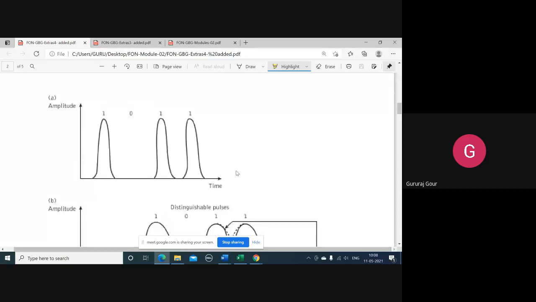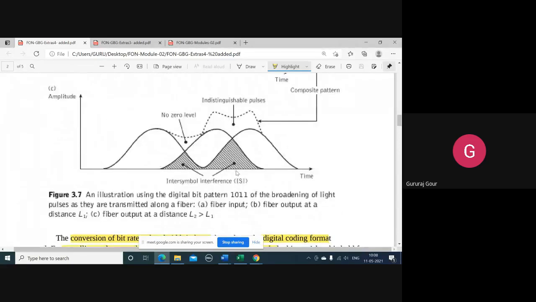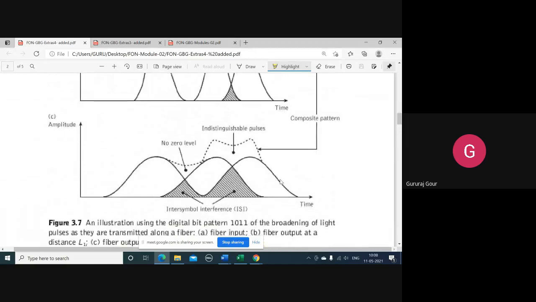Here the second row and third row took the lengths L1 and L2. Whatever length these pulses have crossed, after time t2 and t3: in time t2 it has crossed the length L1 of the fiber, and in time t3 it has crossed length L2 of the fiber, where L2 is more than L1, obviously. So the more length it crosses, the more hashed portions come into the picture, resulting in intersymbol interference.